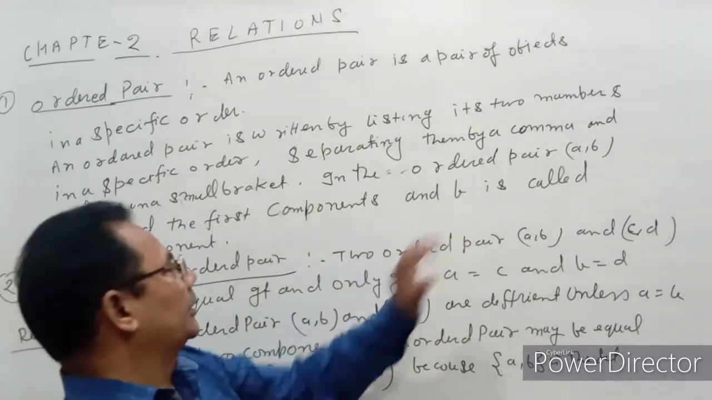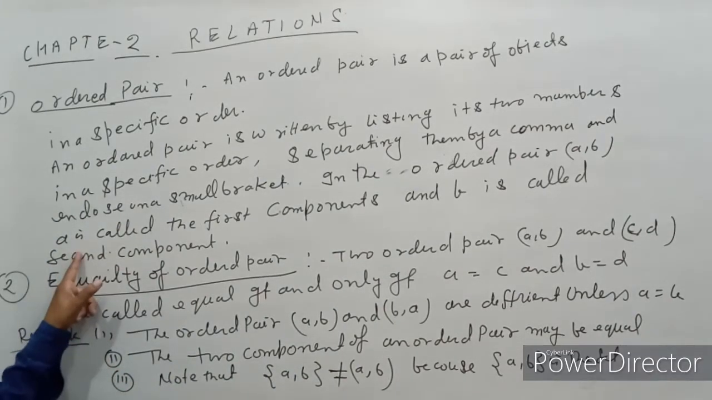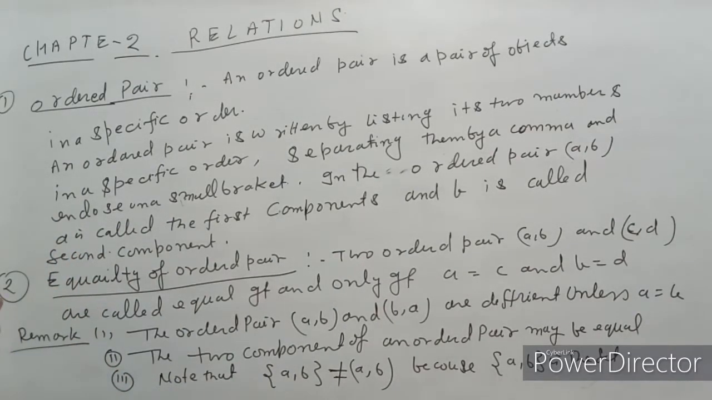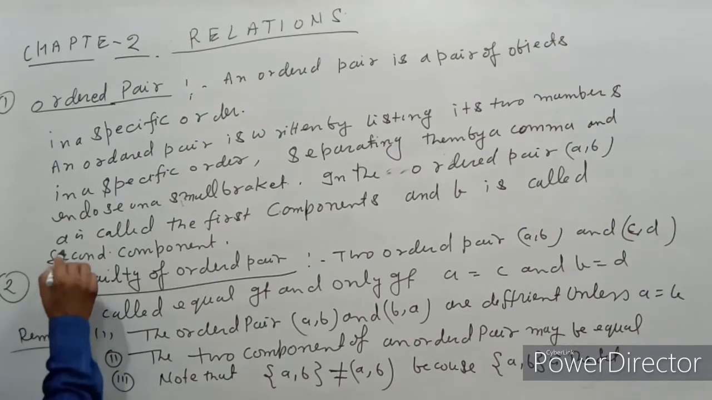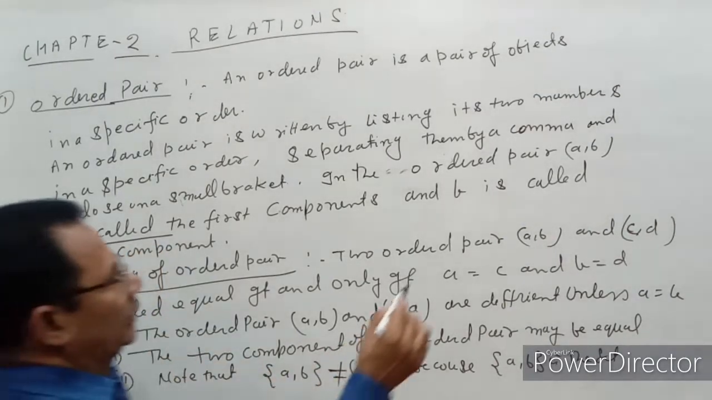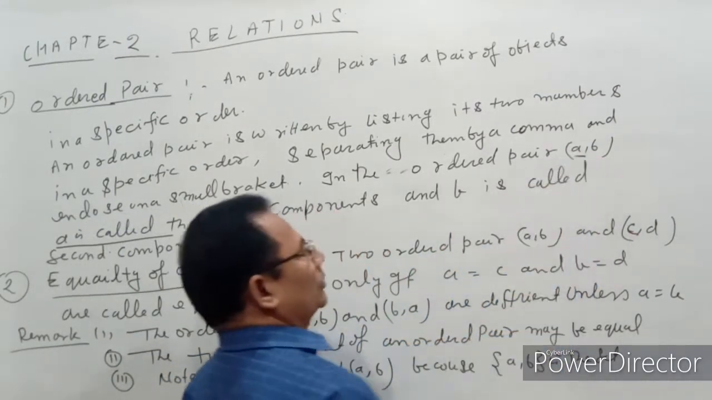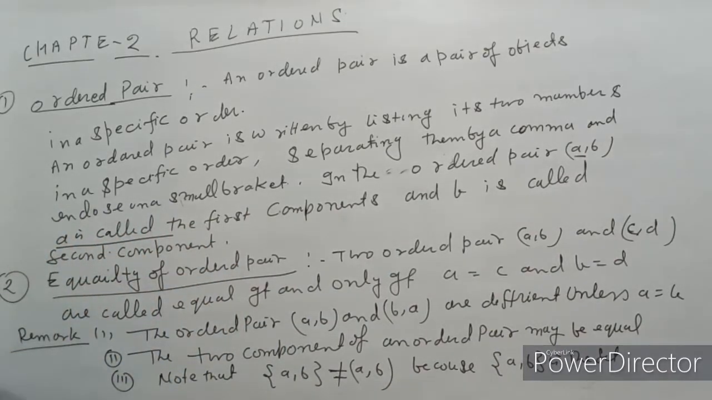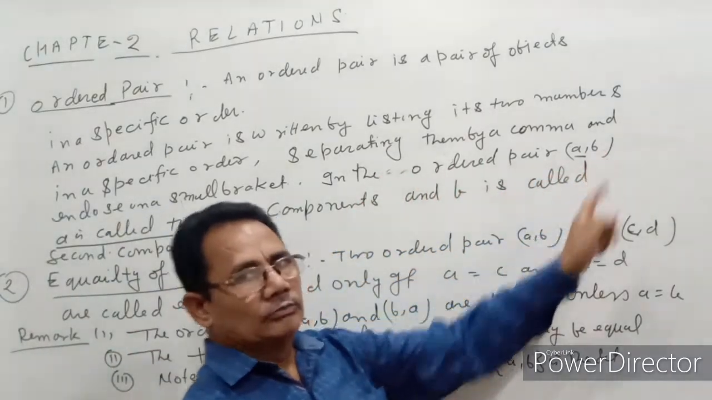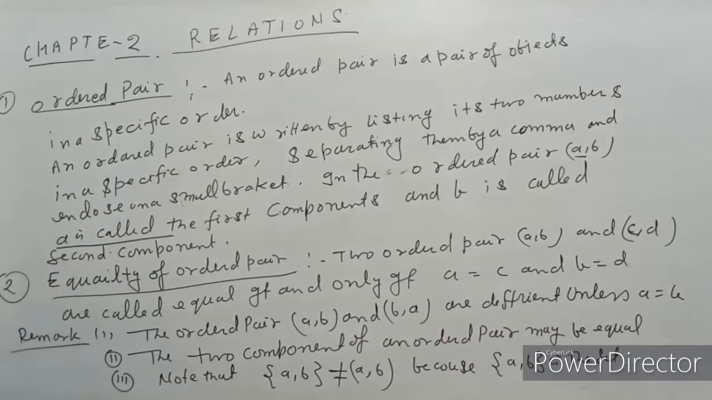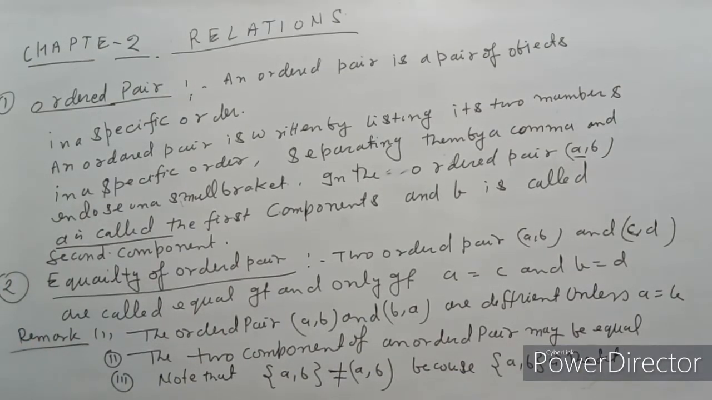In the ordered pair (A, B), note down this, A is called the first component and B is called the second component or second member of the ordered pair.